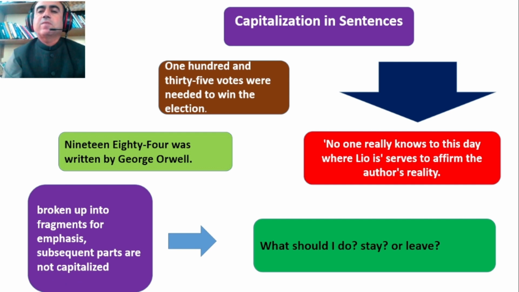Okay, capitalization further. In sentences, we begin sentences with a capital, like "135 votes were needed to win the election." So this is a statement. A sentence begins with a capital letter. Sentences usually we begin with capital letters. Titles are with capital, like 1984. Although this is a number, it is the name of a novel, so it would be capitalized. 1984.